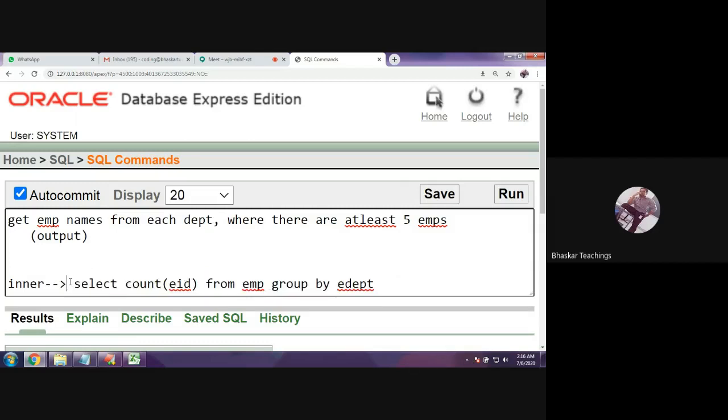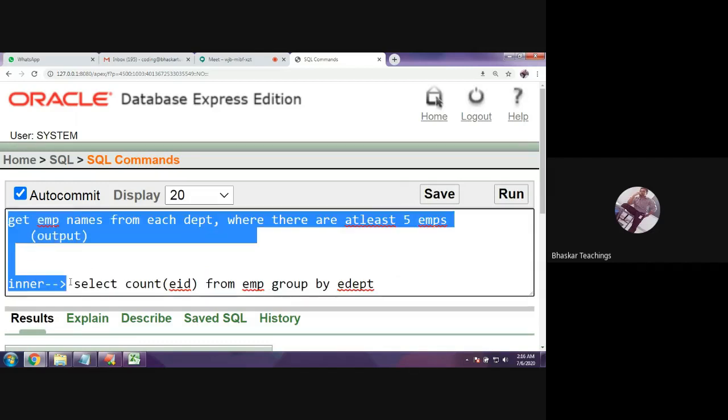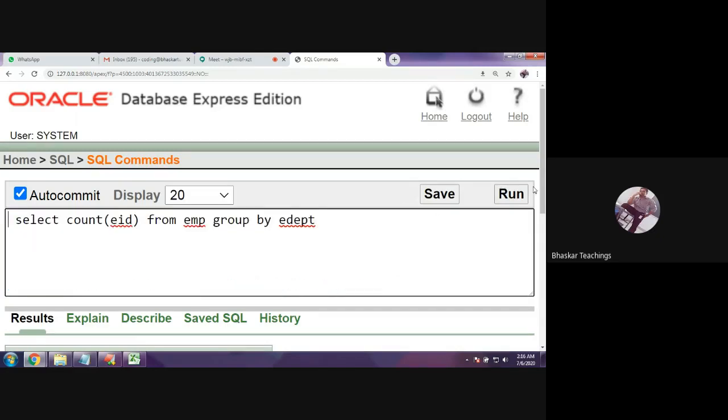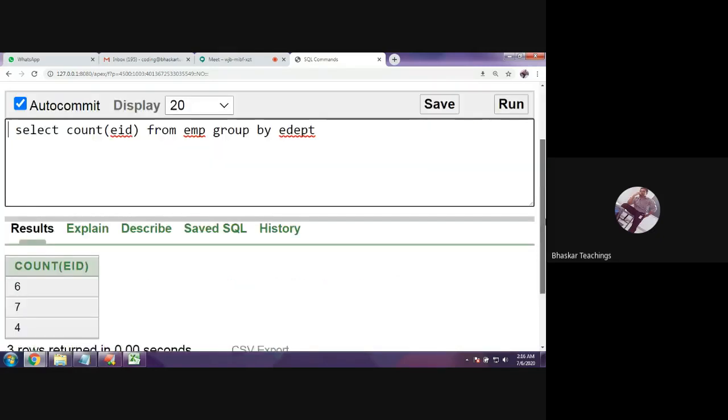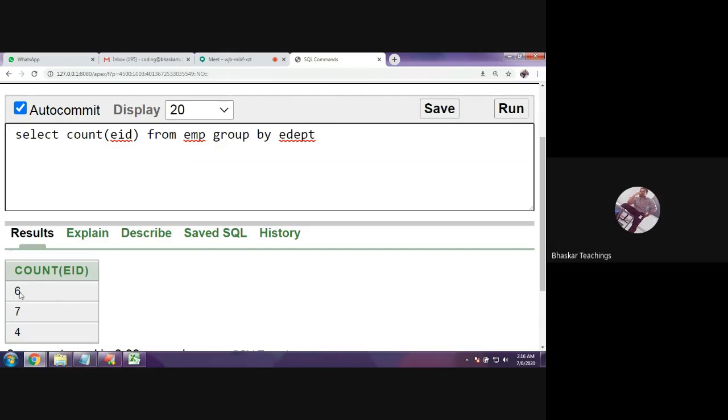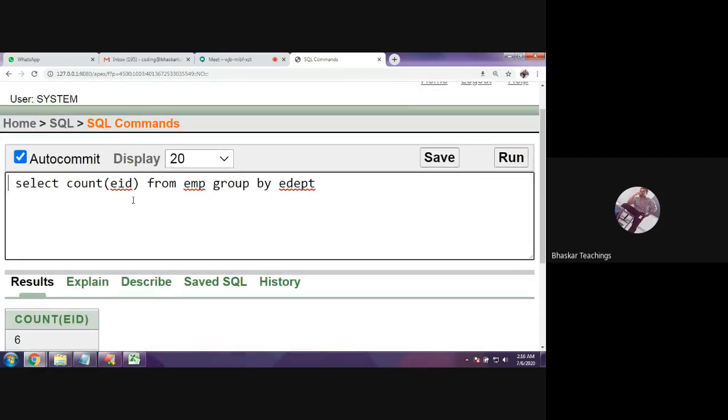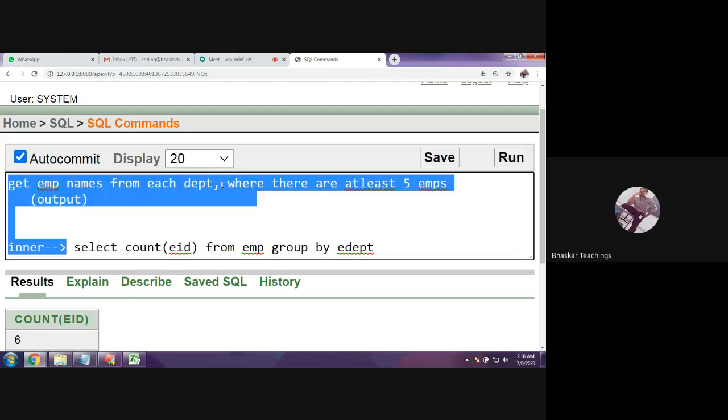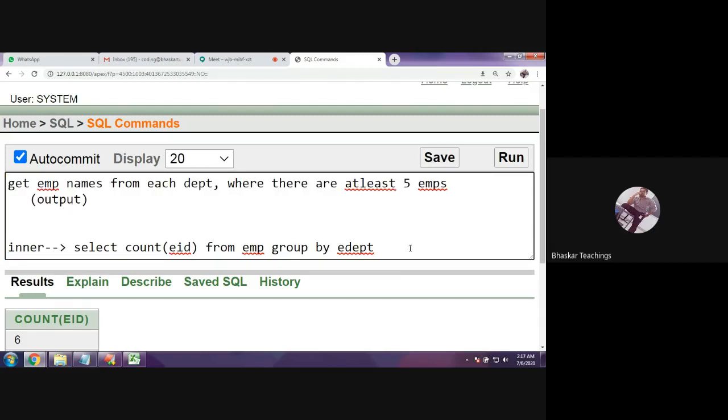If you want to see, you can see I have 3 departments, right? Run it. Yes, 6, 7, 4. 6 from one department, 7 from one department, 4 from one department. So this has given me the count from each department because we have applied group by on department. Fine. Now the question is at least 5 employees. Each department that has at least 5 employees, display the names of that department.